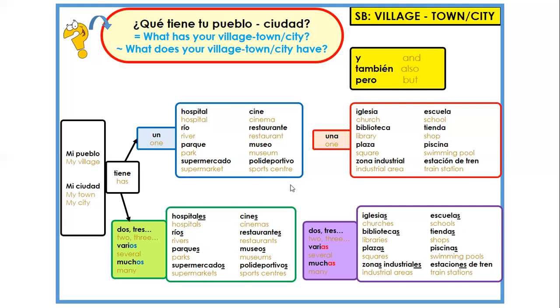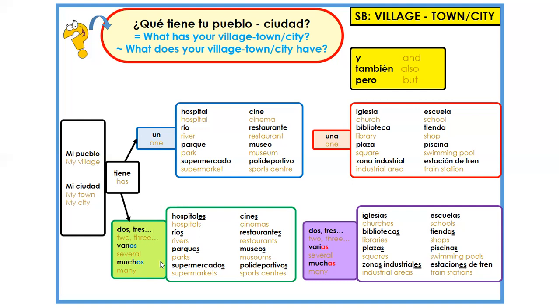How are we going to join them? Well, we are going to join them by a comma. And at the end, before the last element, we are going to put the conjunction e, and. Let's get a little bit more complicated or complex. We want to say that our village or town has got more than one thing.